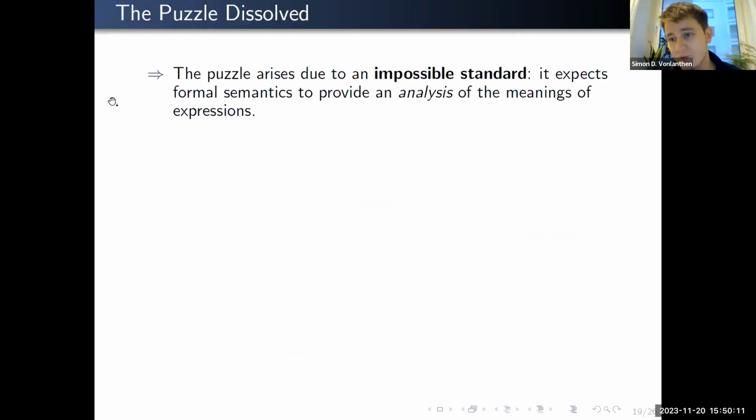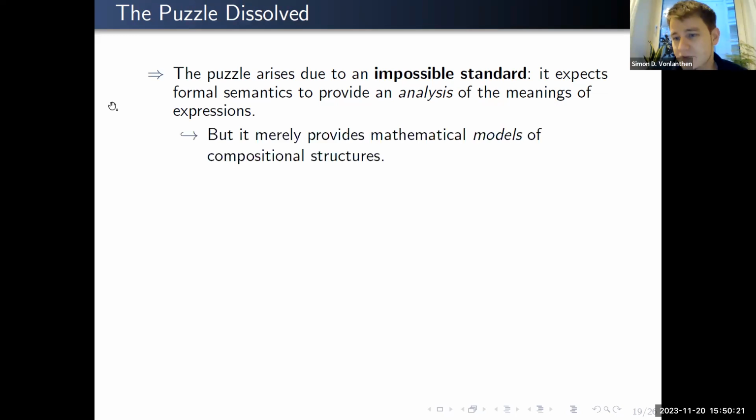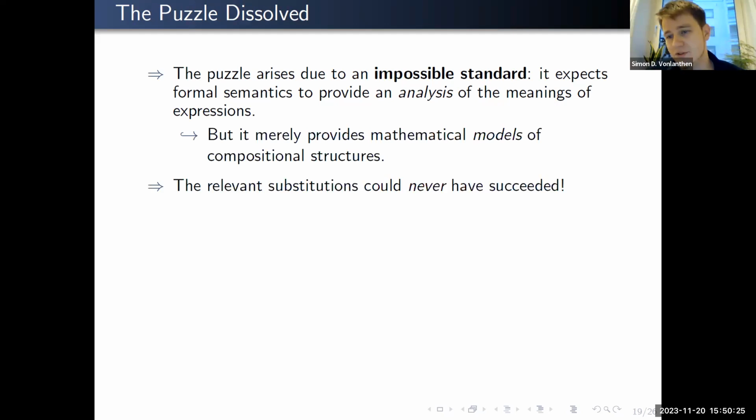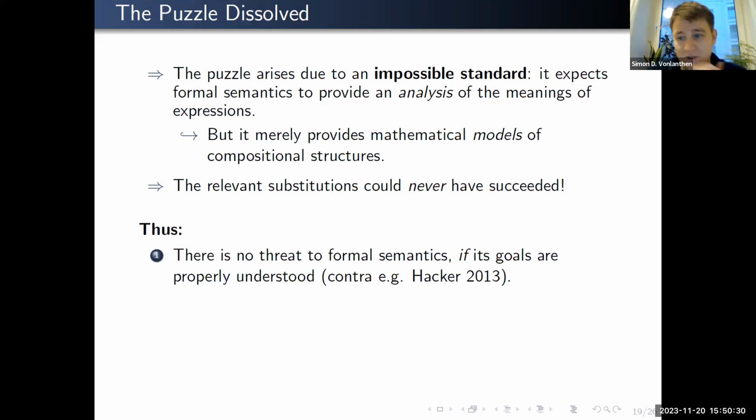All right, now we can see that the puzzle arises due to an impossible standard. On the one hand, formal semantics should analyze the meanings of expressions, in this case of verbs like propositional attitude verbs, but what it really does is just provide mathematical models of compositional structures, and so the substitutions could never have succeeded. So therefore, first of all, this is not a threat to formal semantics, contra people like Hacker,